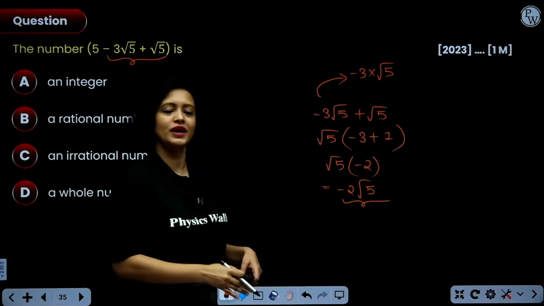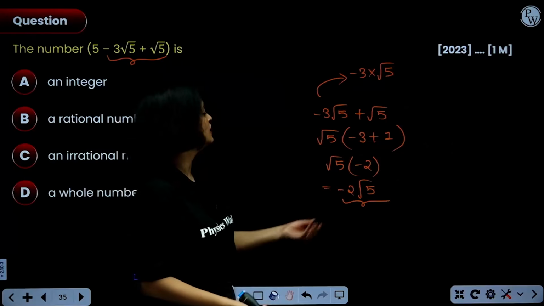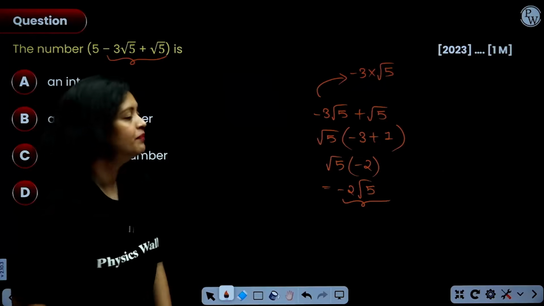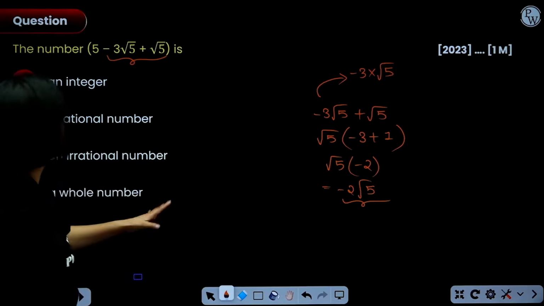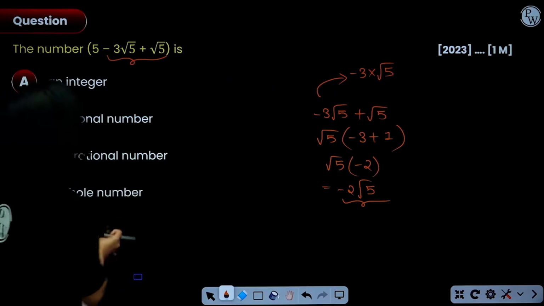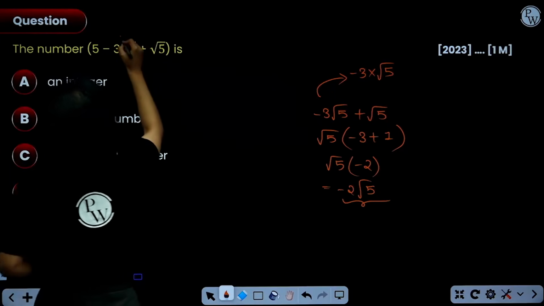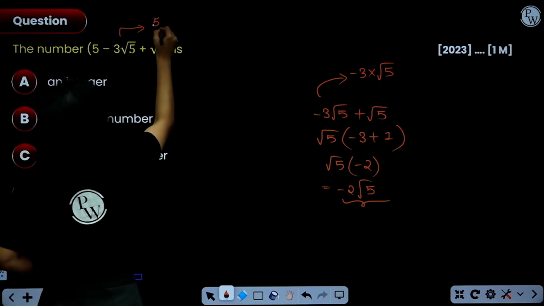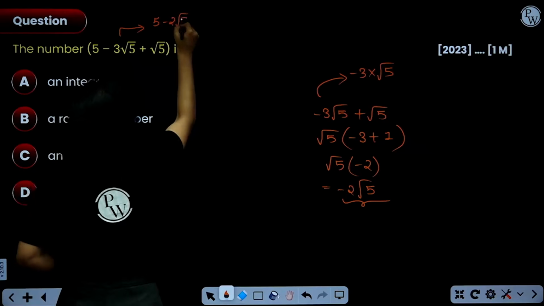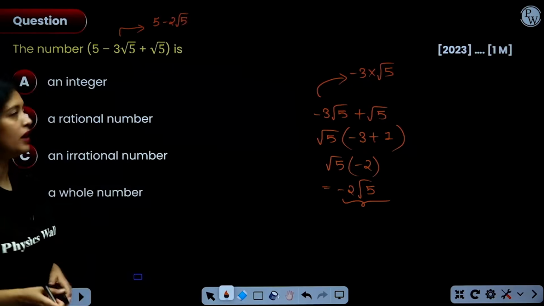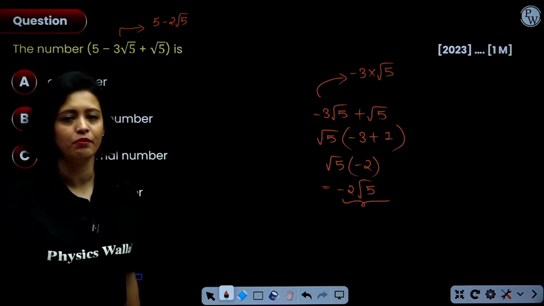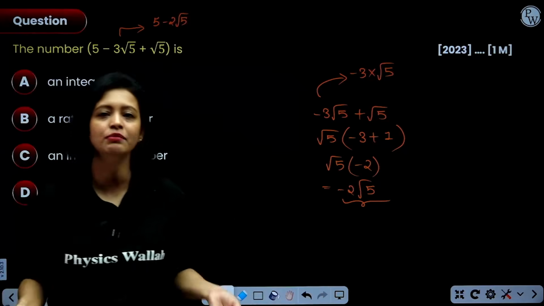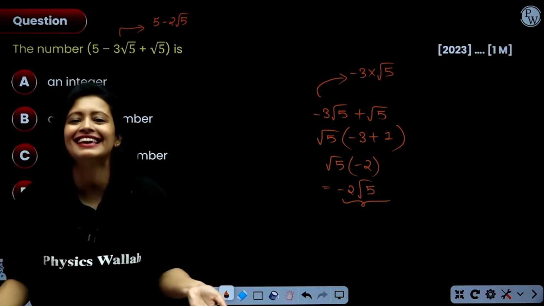The root part is always written after the integer part. So, minus 2 root 5. But you also have 5 here, right? So this entire thing becomes 5 minus 2 root 5. You can see that 5 is a rational number and 2 root 5 is an irrational number. You cannot evaluate them further. The answer obviously is an irrational number.